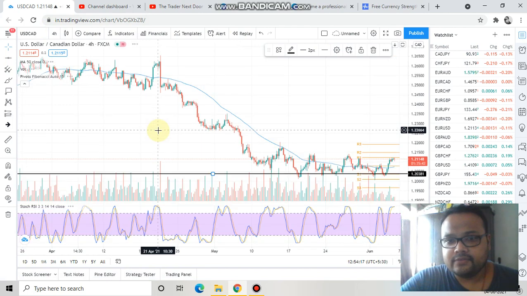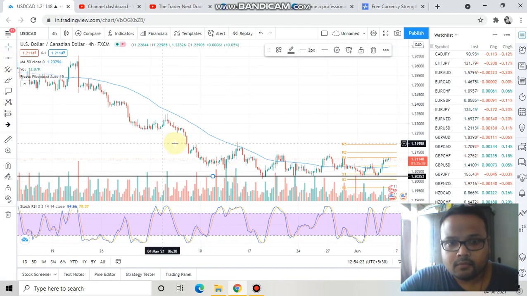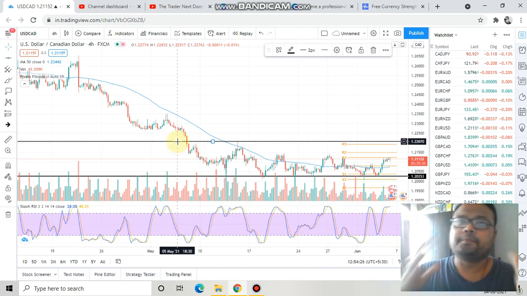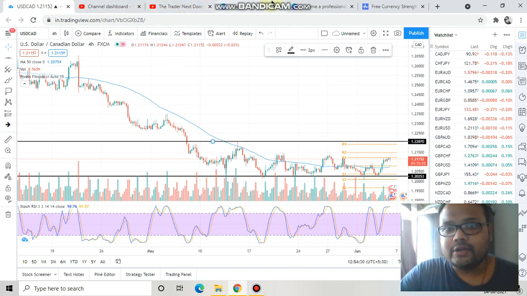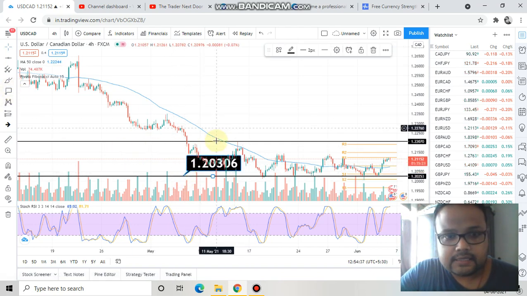In my previous videos, I was telling you that to go for a proper trade on USD CAD, we must keep our eyes on two levels. The first level is this level, this is the support, and this is the resistance.